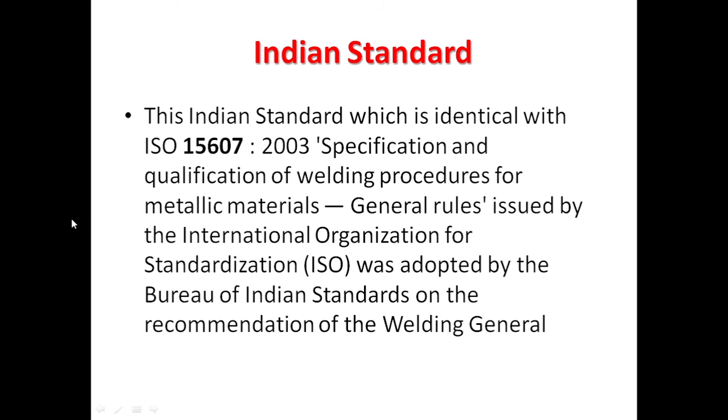According to the welding procedure, there are different types of welding certification. The welder who can work on arc welding cannot necessarily work on friction stir welding or plasma welding.